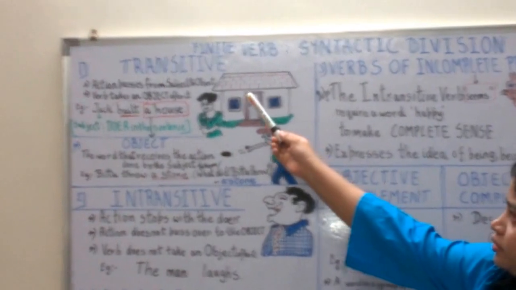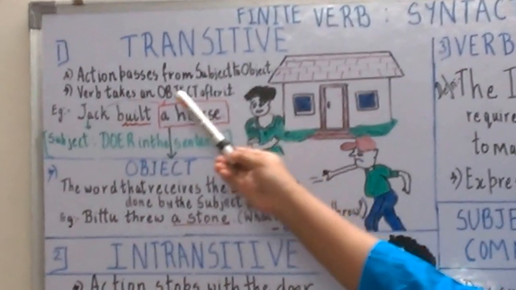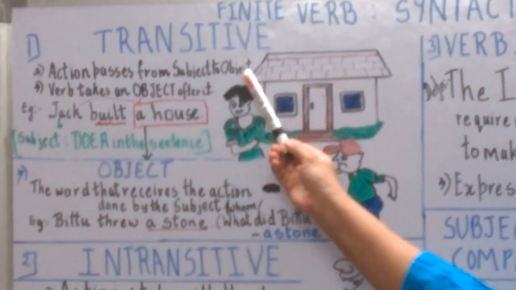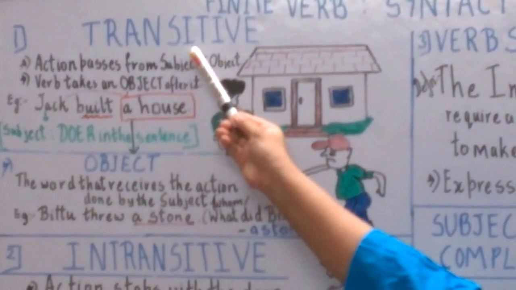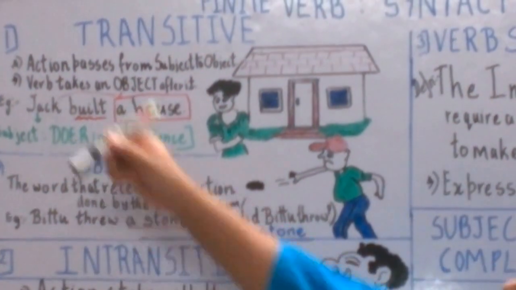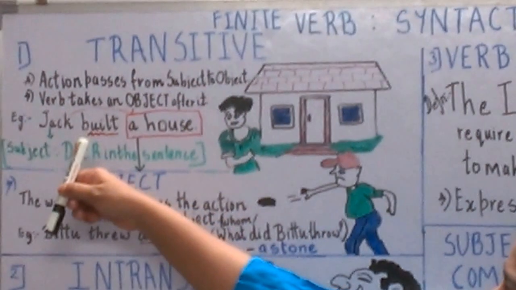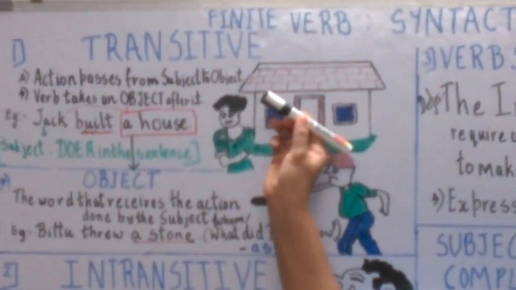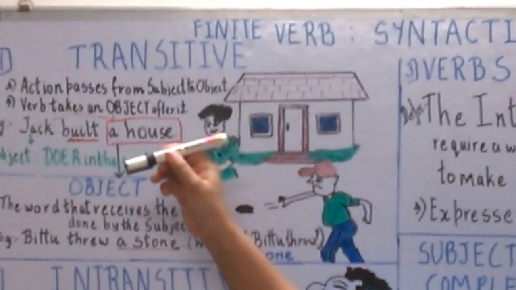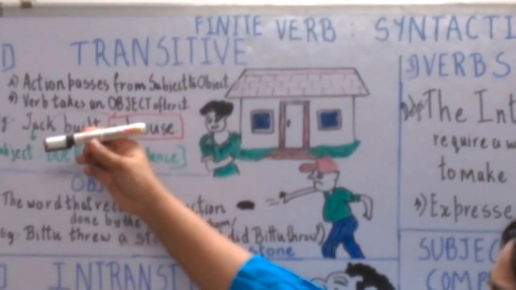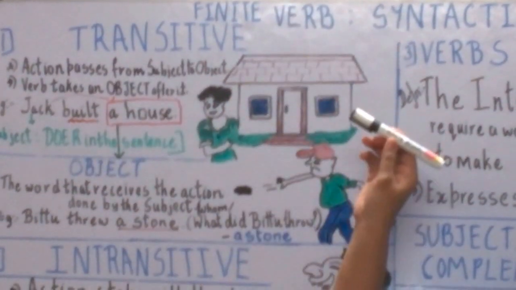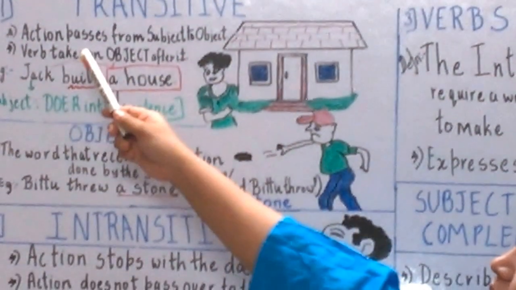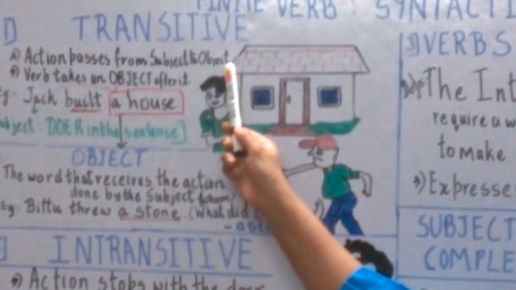What is the transitive verb? A transitive verb is a verb which denotes an action which passes from the subject to an object. Now let us see the meaning of transitive. It means to get across. The action passes from the subject to the object. You can imagine this pen as a plane, and it gets across from one place to another place. In the same way, the action passes from the subject to an object.